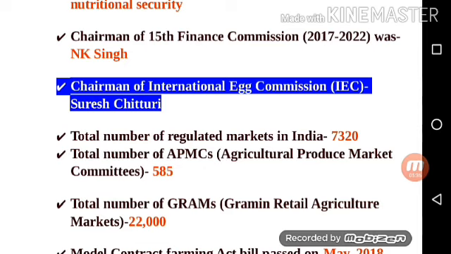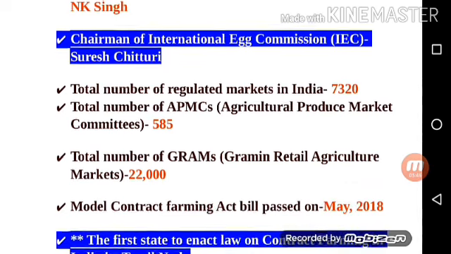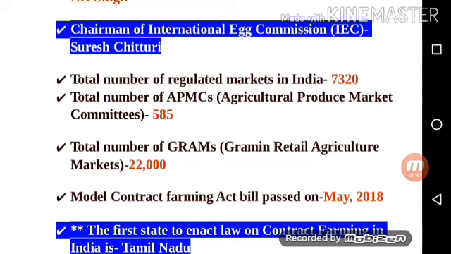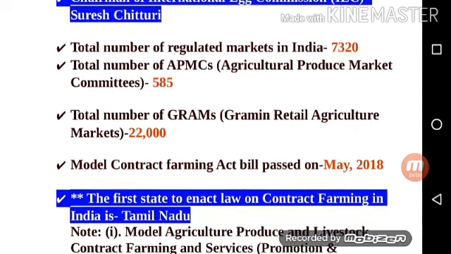Next point is Chairman of the International Agri Commission. International Agri Commission Chairman is Suresh Chituri. Next point is total number of regulated markets in India is 7,320. Total number of APMCs, agricultural produce market committees, is 585.